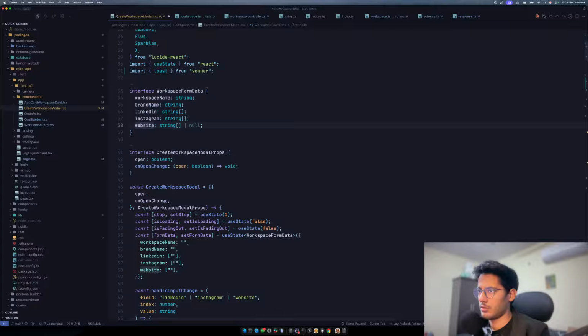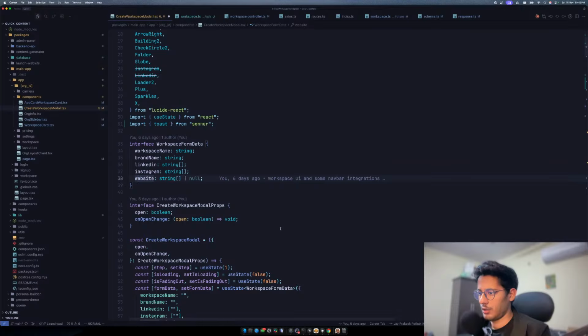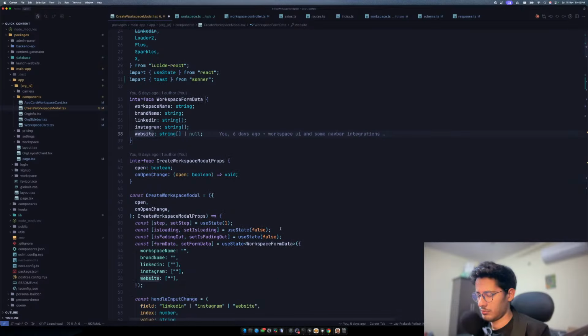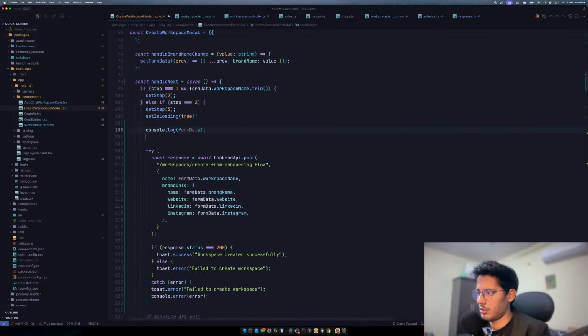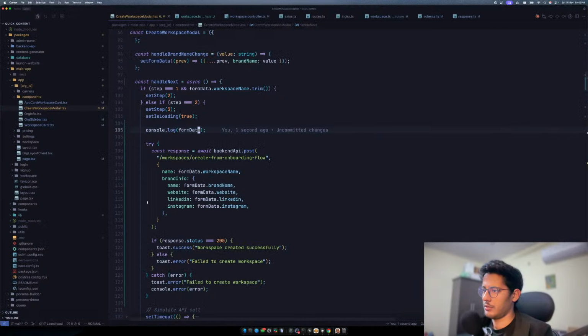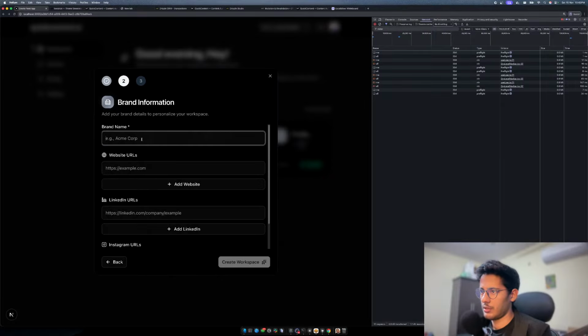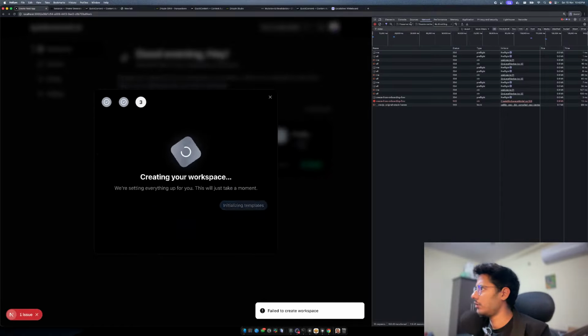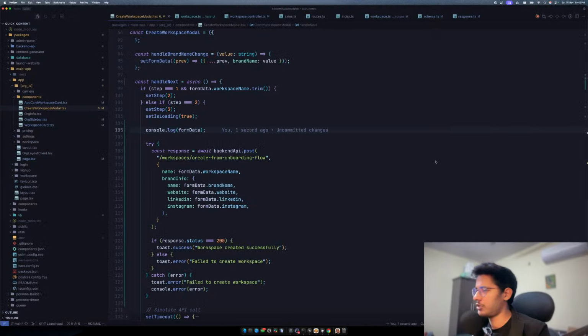How does it store this? Oh, that's how you do it. Okay, so why is it empty though? Before doing any of this, let's try to log the data that we have. Log, I don't know, form data. Let's see what we get. Let's go back, give Facebook as one of the things. If I just say create content, of course this will fail, but let's see what we log. We log this, and then in the LinkedIn website, oh, we should be able to trim this.